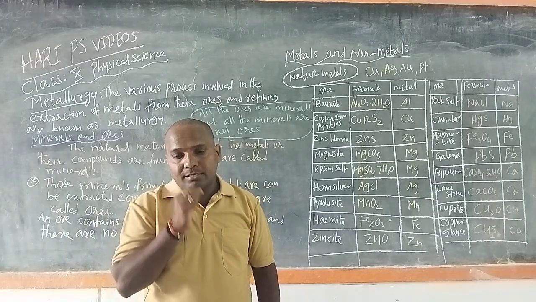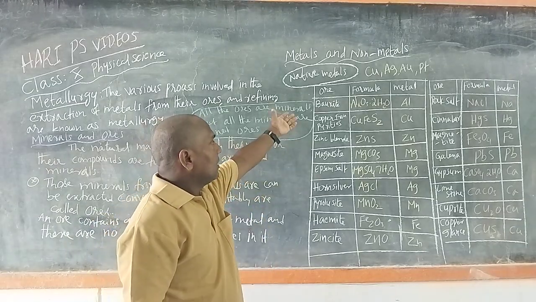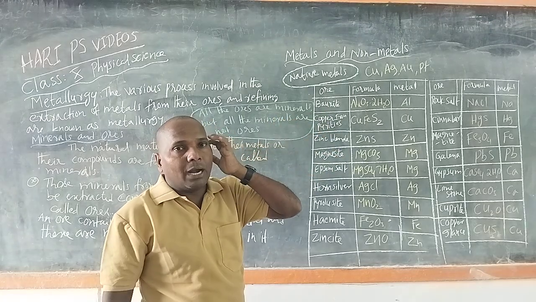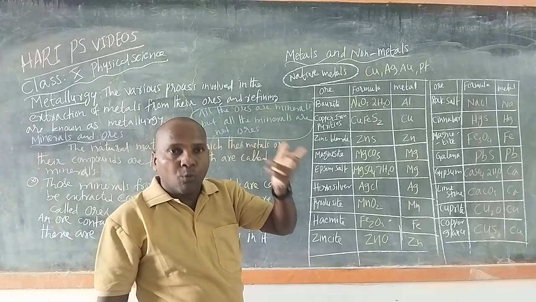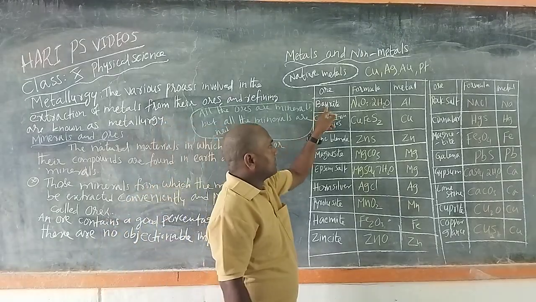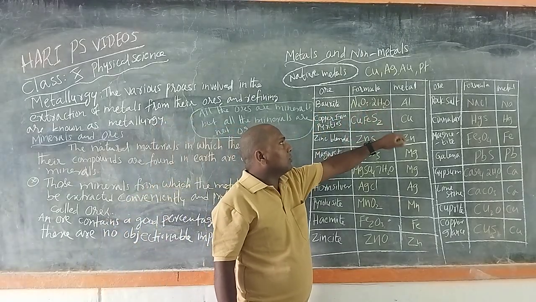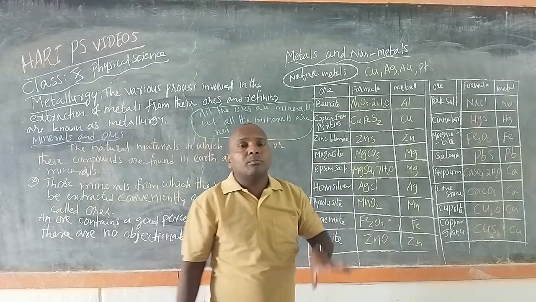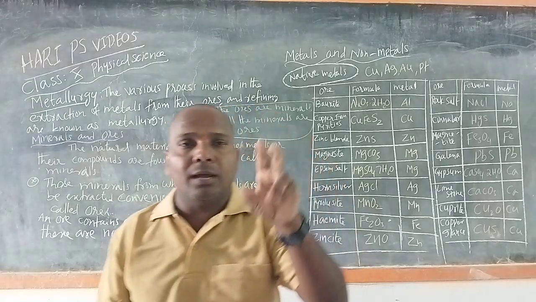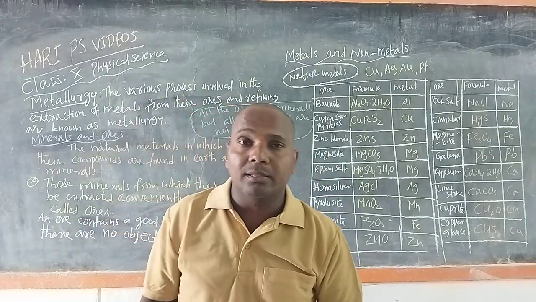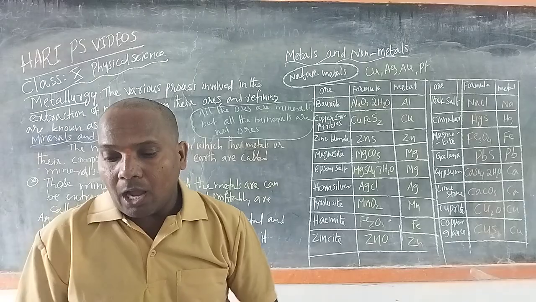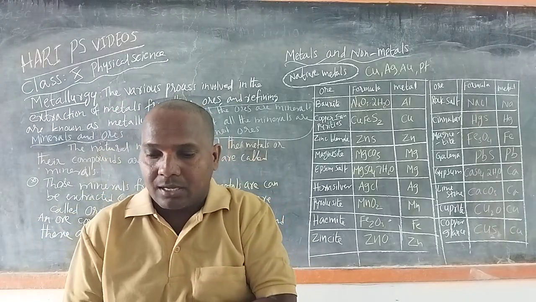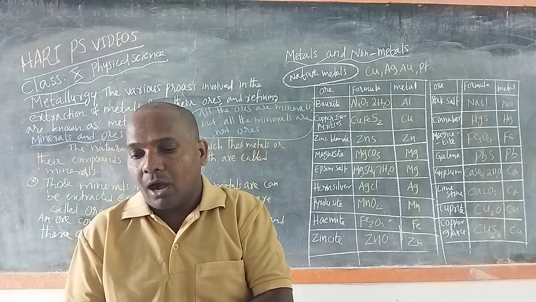Now some examples of ores and the metals we get from them. Example: bauxite, Al2O3 plus 2H2O. From bauxite we get aluminum. Aluminum is the most abundant metal in the earth crust, occurring in most minerals.